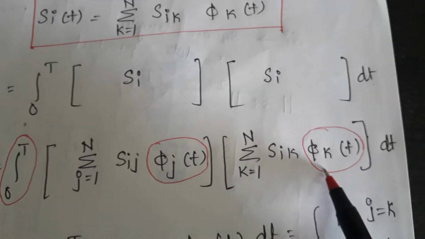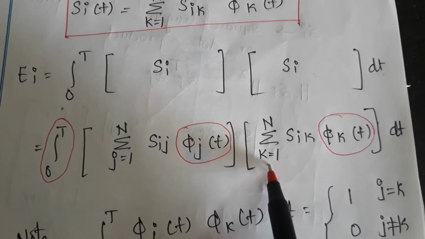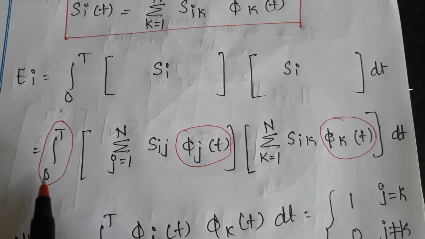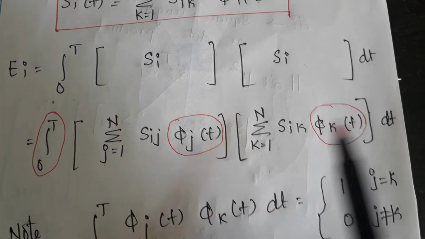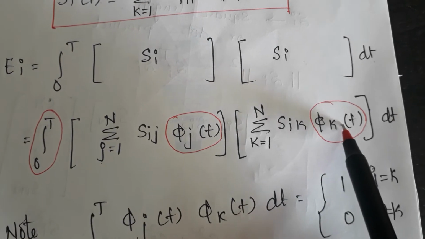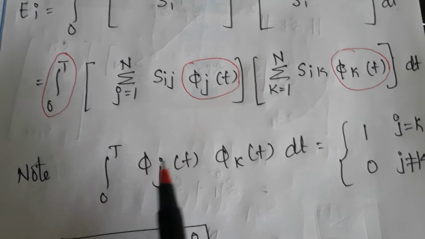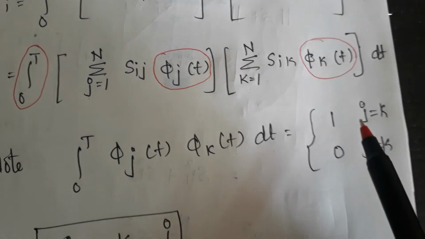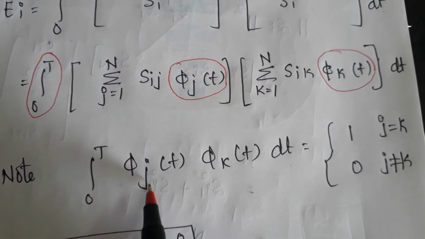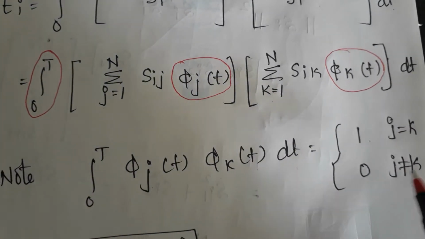So the first term indicates j, the second term indicates k. Now with the integral from 0 to T, phi j of t is the first carrier and phi k of t is the second carrier. So this can also be written as the integral from 0 to T of phi j of t phi k of t dt. I have already explained that if j is equal to k, the answer is 1, otherwise the answer is 0.